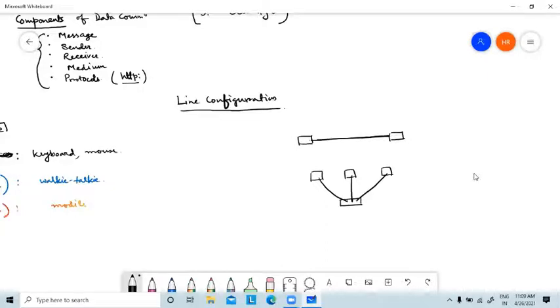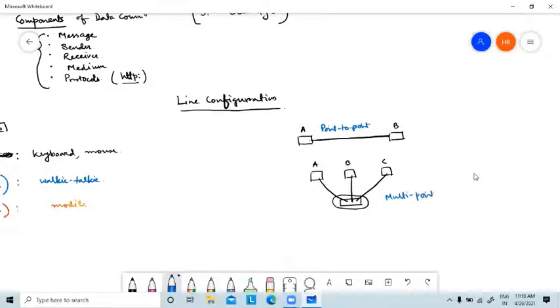I hope you can understand the two pictures. In this picture, devices A and B are directly connected. But in this configuration, A, B, C are not directly connected, but they are connected with a device which will help them to communicate. Now, these two types of line configuration are supported in any kind of network. The first one, this direct communication, is called point-to-point communication. And this one is called multi-point communication.